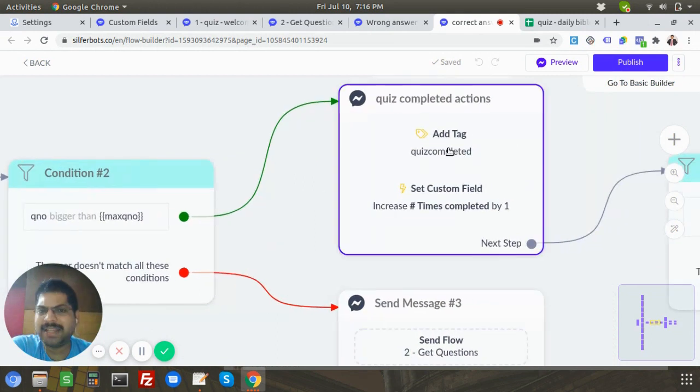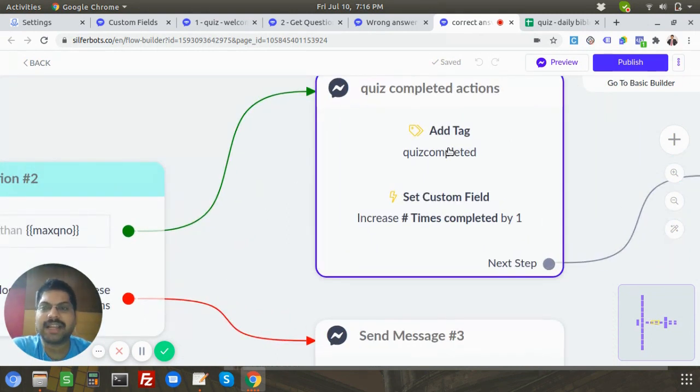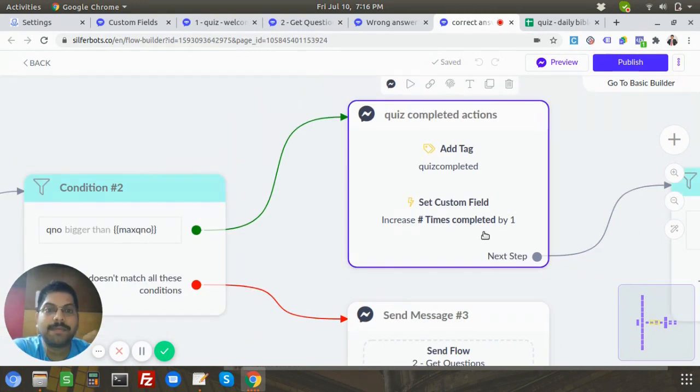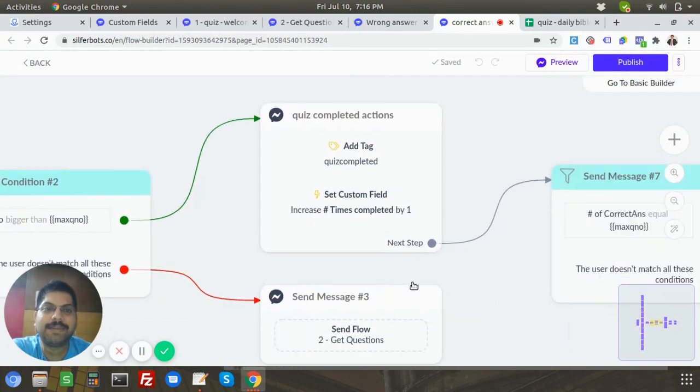So what I'm doing is adding a tag. Again, these are all extra things that I'm doing for my metrics purpose, so it's entirely up to you. I'm also increasing this counter custom field by 1, like number of times completed, where I just want to see how many people take the quiz multiple times. Again, these are all vanity metrics, entirely up to you.